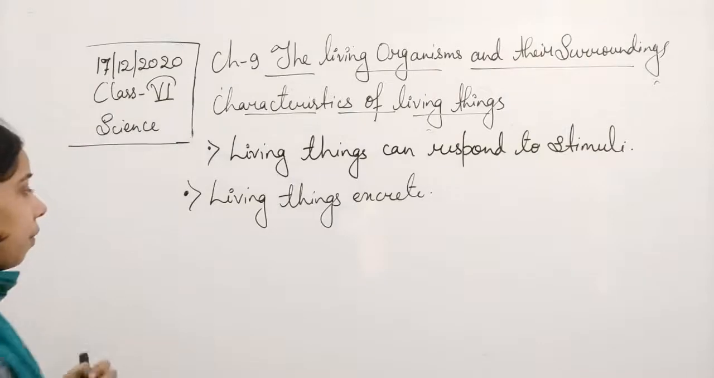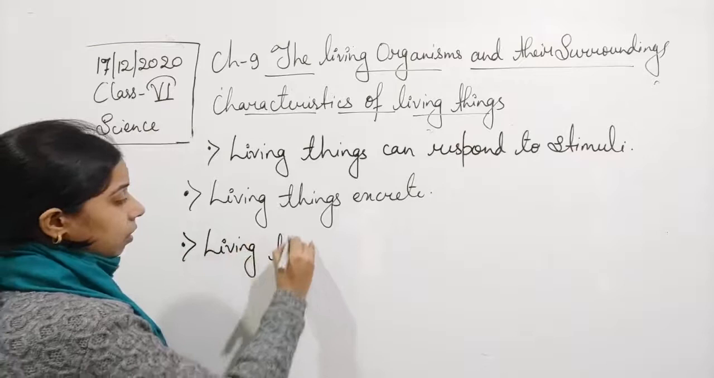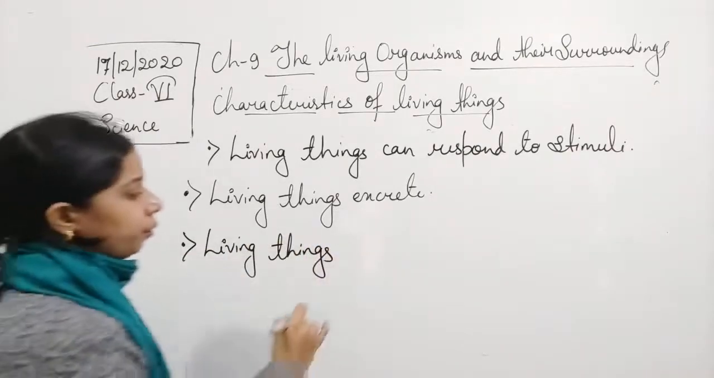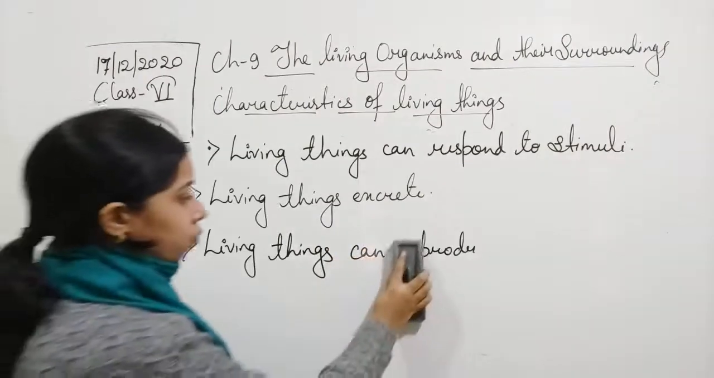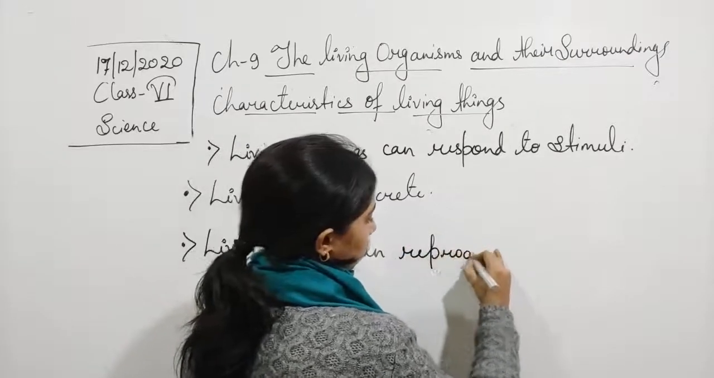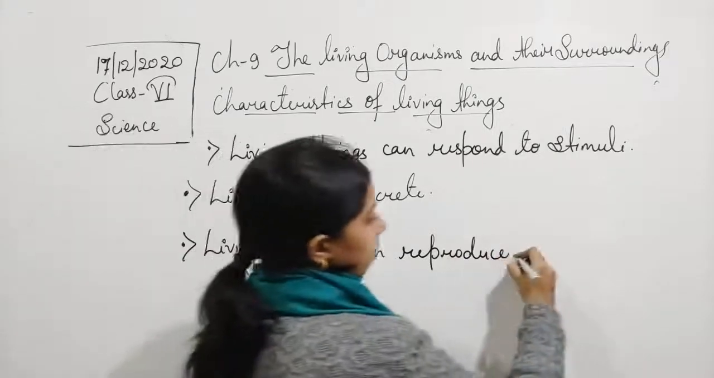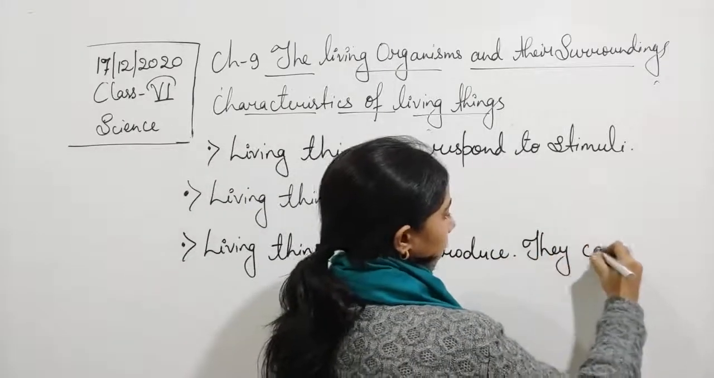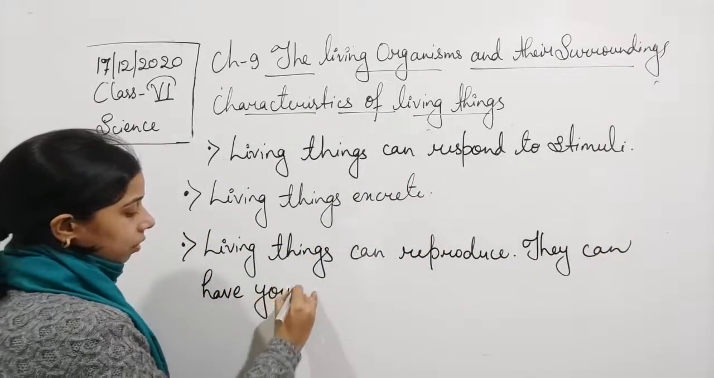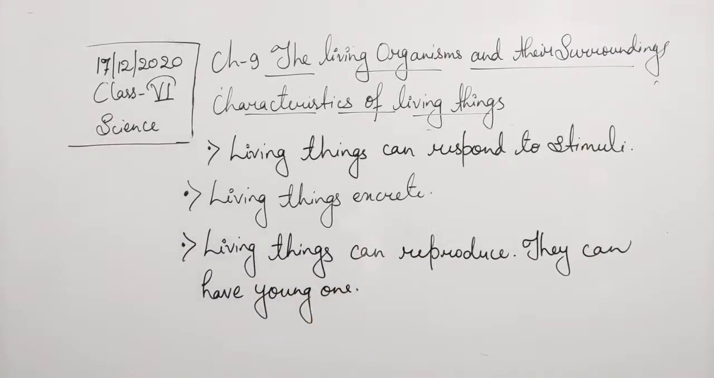Okay, so we can write it. Living things can reproduce. Okay, so they reproduce. Living things can reproduce. It means they can have young ones. Okay, so they can have young ones, students.